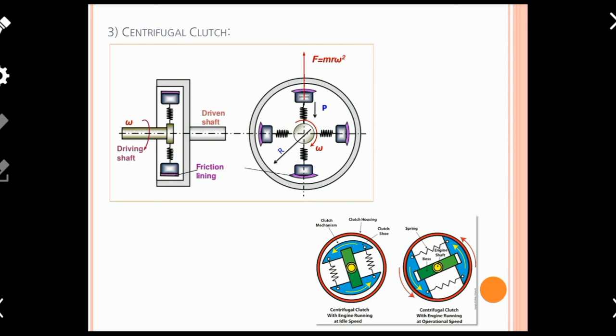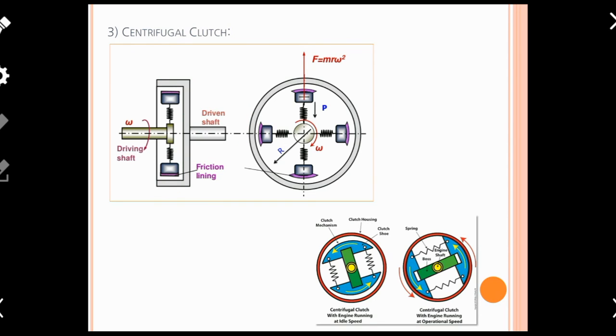Due to the outward movement of all four shoes, they will come into contact with the inner surface of the body or enclosure, and this inner surface or cover is directly connected with the driven shaft.